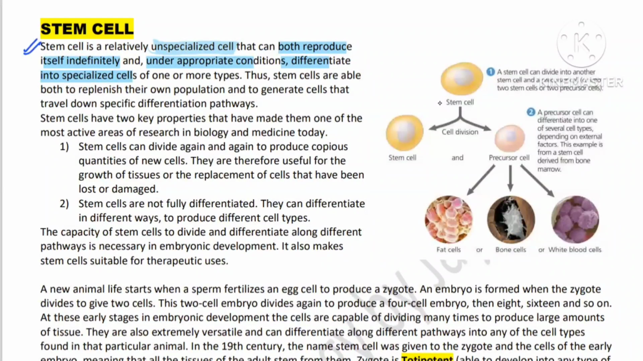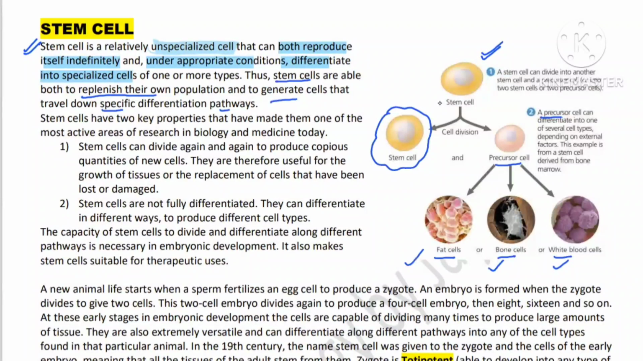If you see this diagram, this is a stem cell which is dividing into two. One cell is retaining as a stem cell, and the other cell is known as a precursor cell. It can differentiate into fat cells, or bone cells, or white blood cells. It means they can replenish their own population, and they can also make a specific differentiated pathway.